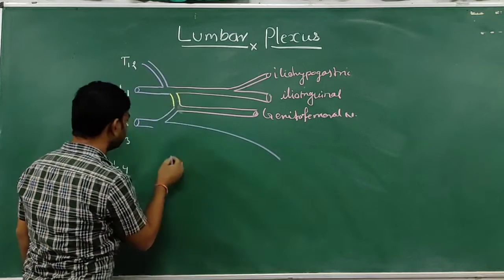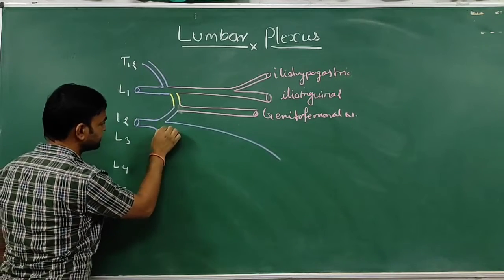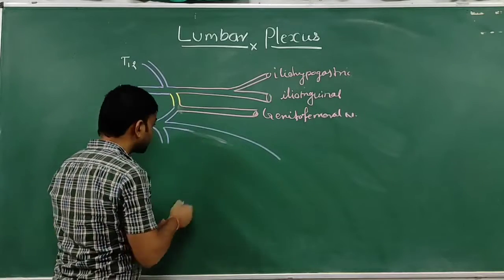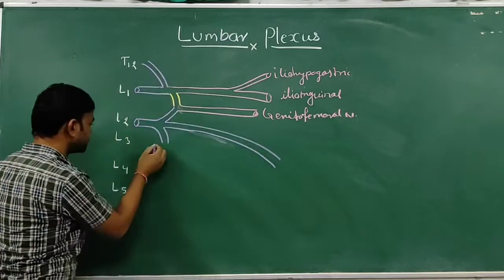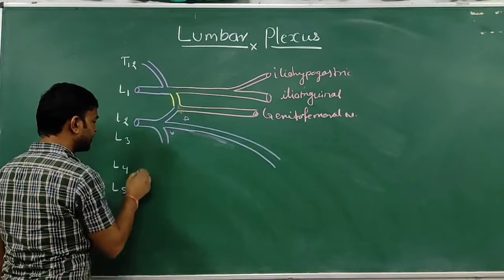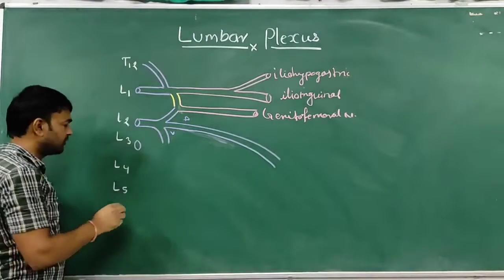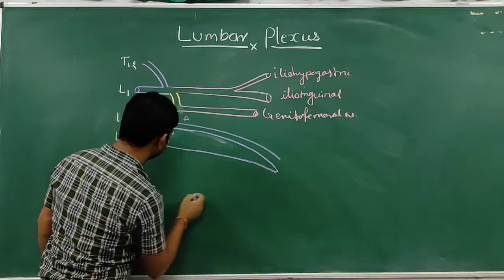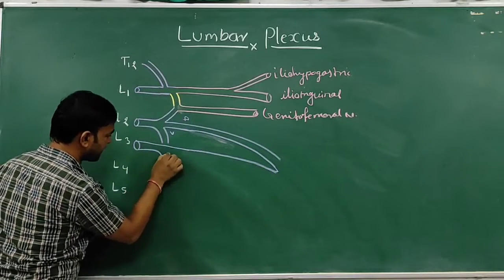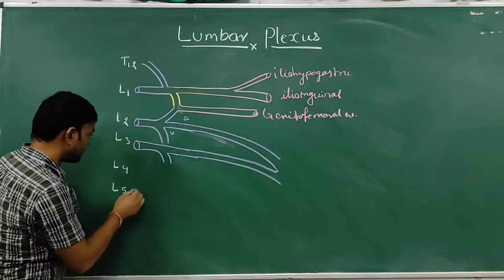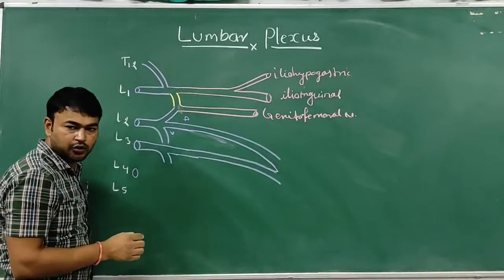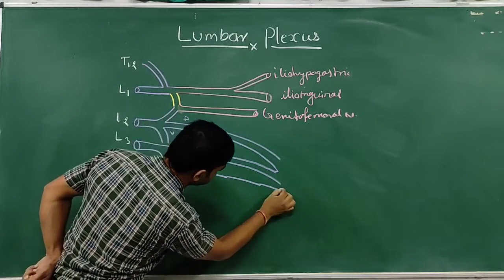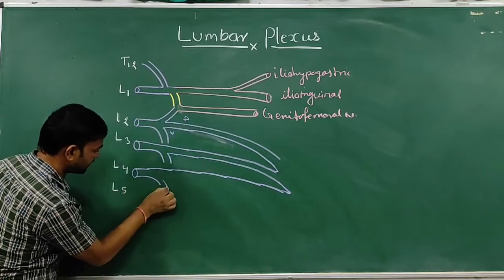So this is the dorsal division and this is the ventral division.